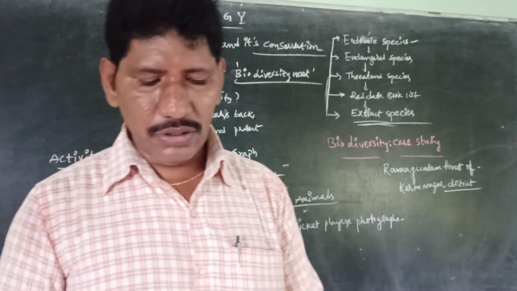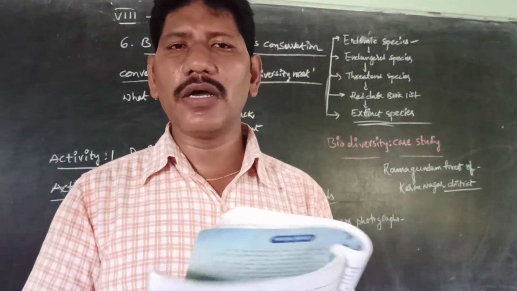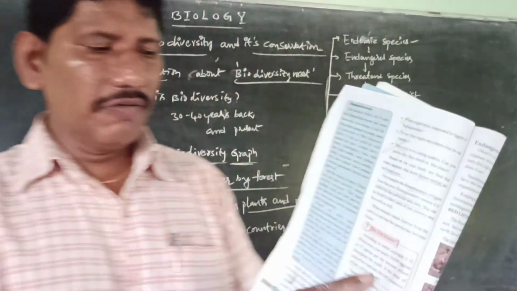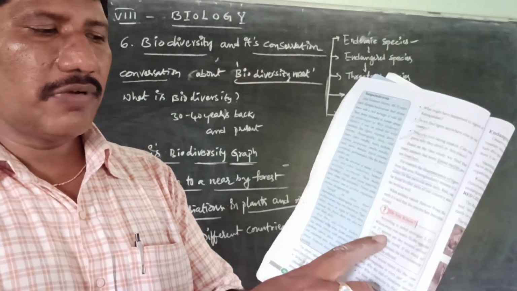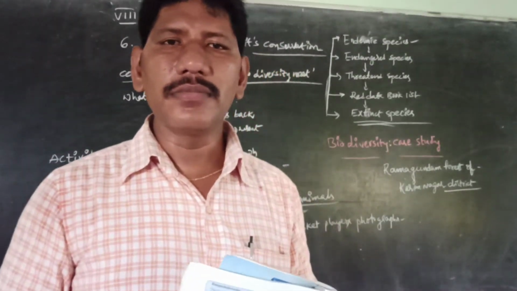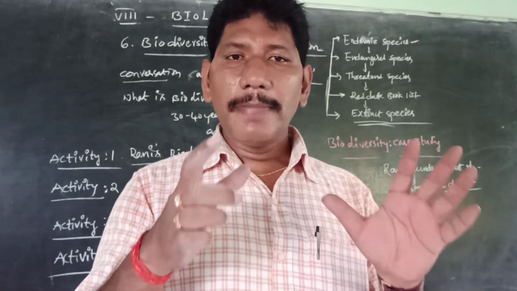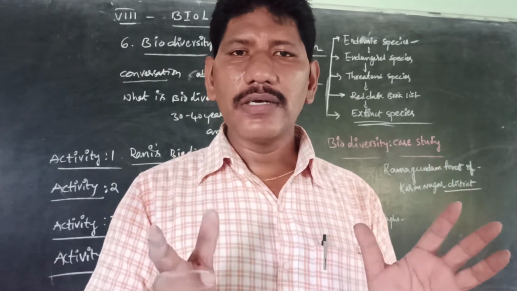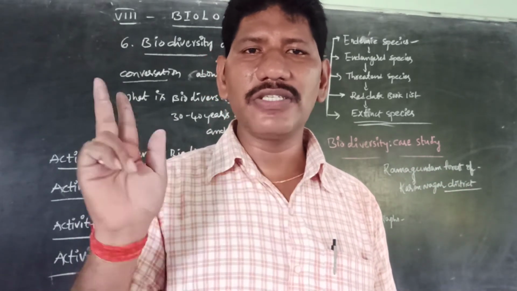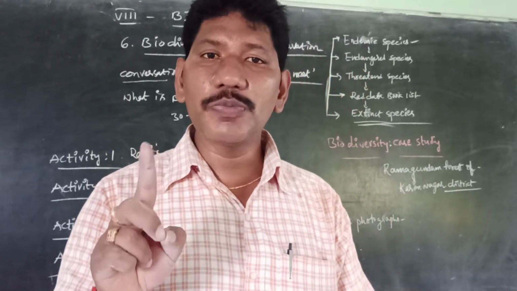Next we are moving to "Do you know?" Do you have any idea about this concept? According to E.O. Wilson, a famous ecologist, every year nearly 27 species per day become extinct. Per annum, nearly 10,000 species become extinct. For example, per day 27 species in the whole world become extinct, meaning they completely vanish. And per year nearly 10,000 species are extinct.